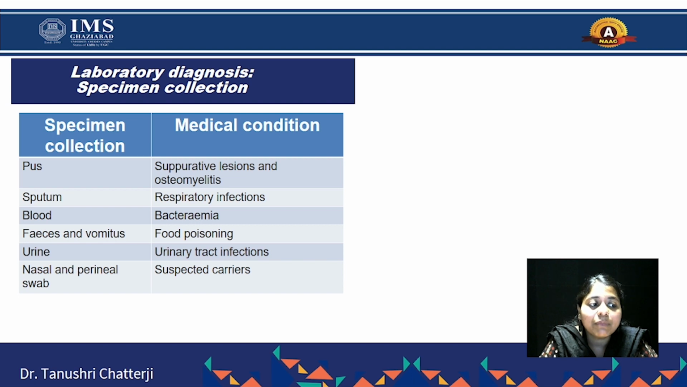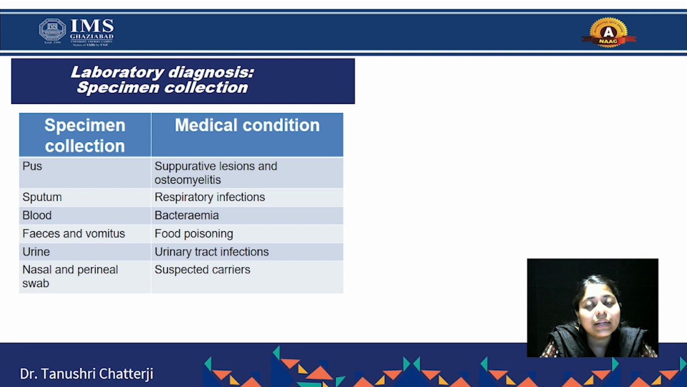Once the person is infected, the next step is the diagnosis of that infection, whether it is caused by Staphylococcus aureus or by some other species. For diagnosis, there are laboratory diagnosis tests. There are different tests, and to perform them we have to collect different types of samples. So what kind of samples are collected to diagnose whether the person is infected with Staphylococcus aureus or some other kind of infection?